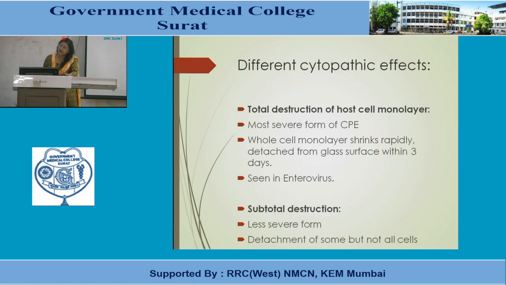Then there are some viruses that cause total destruction of the host cell monolayer. This is the most severe form of cytopathic effect. Here the whole cell monolayer shrinks rapidly and detaches from the glass surface within 3 days. This effect is seen in the case of enteroviruses. Then there is subtotal destruction, which is a less severe form, and here the detachment of some cells occurs but not all cells.